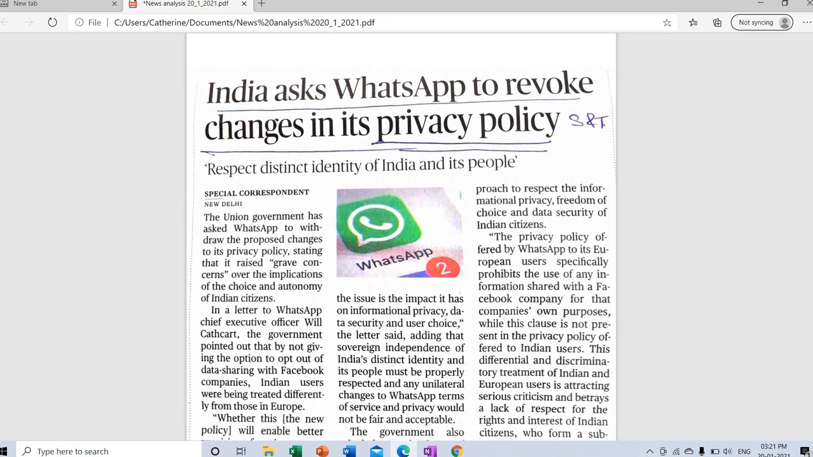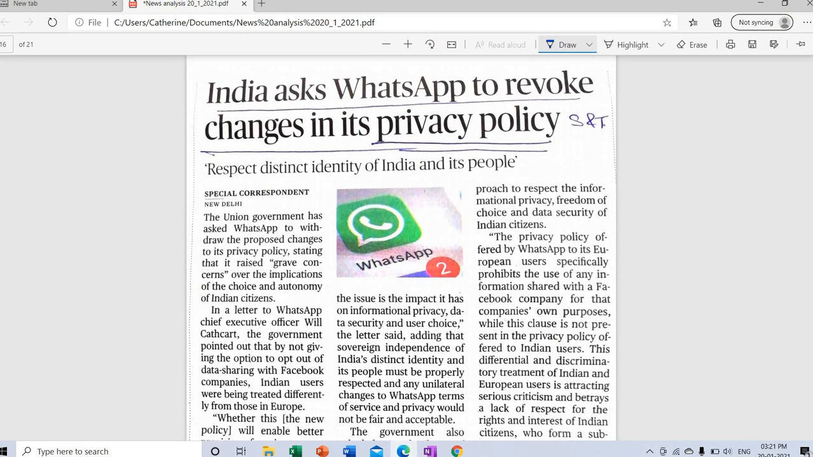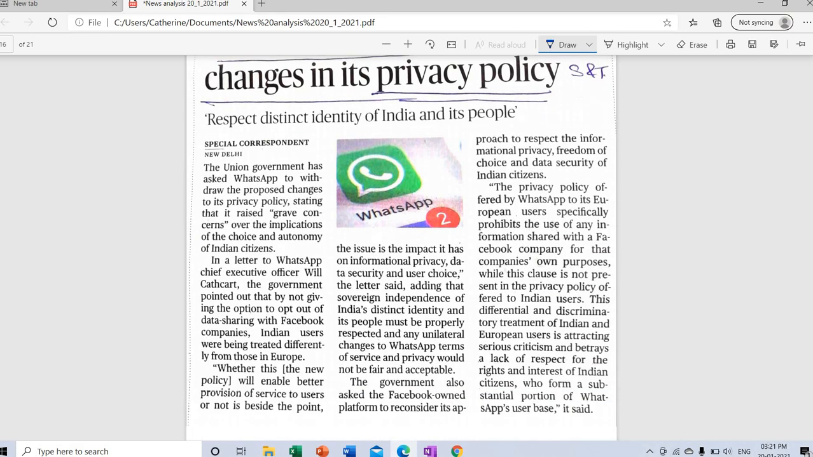India asks WhatsApp to revoke changes in its privacy policy. So privacy policy, WhatsApp, something related to science and technology. You can read the article for greater awareness on that.